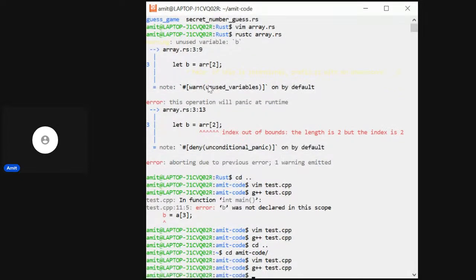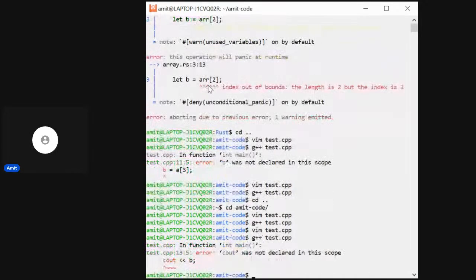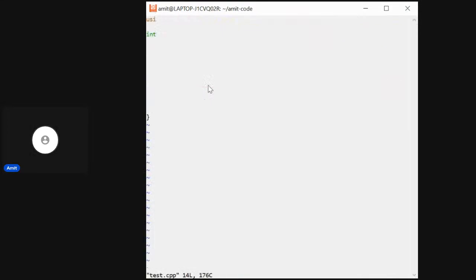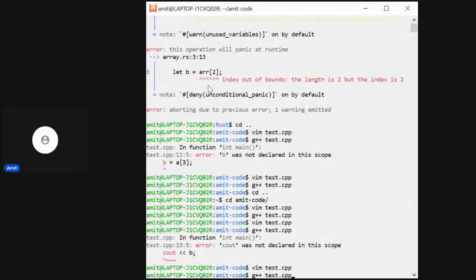Let's compile this. g++ test.cpp. Oh, voila, the code is compiled. That's better. Let's try to print the value of b and see what happens. Compile it. cout not declared. Okay, let me #include <iostream>. So this is just for the comparison with C++.